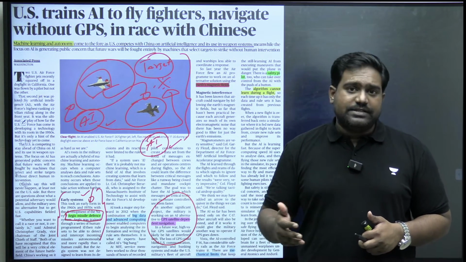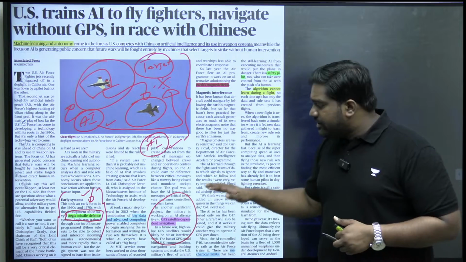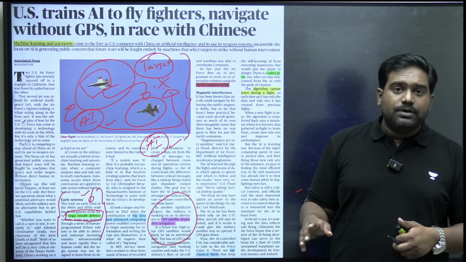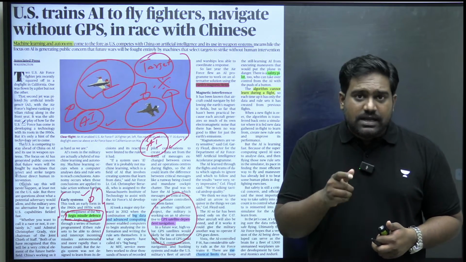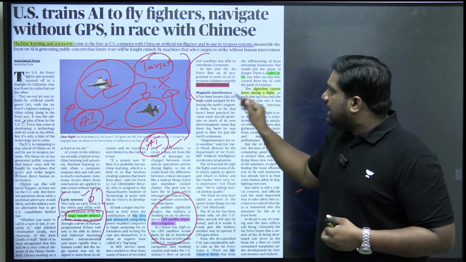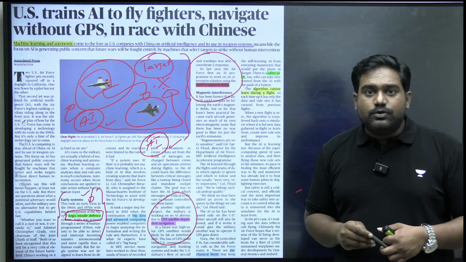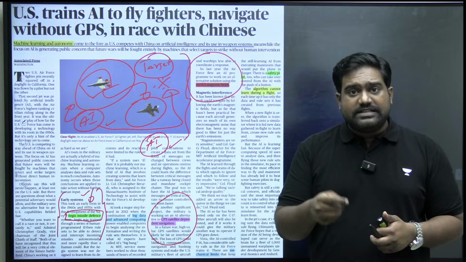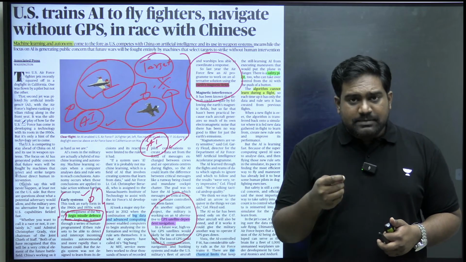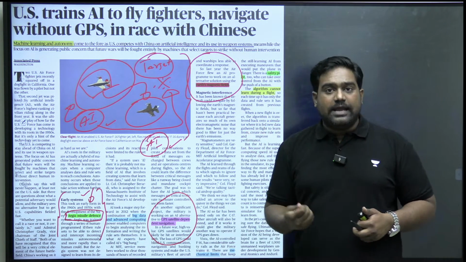They want to create resilience when it comes to navigation. They want to reduce the dependency on GPS-based navigation. So humans, we don't have any other ability, but machines have a great ability. The idea is to use the Earth's magnetic field to navigate. The Earth's magnetic signature is unique, it is distinguishable. It can be identified and it can be used as a navigation aid.